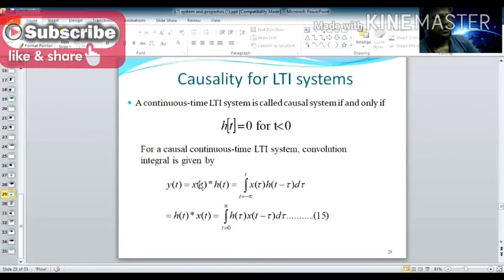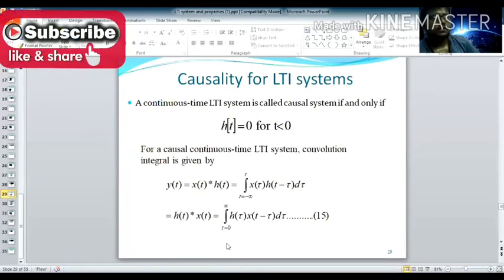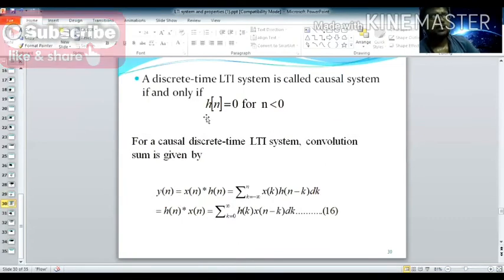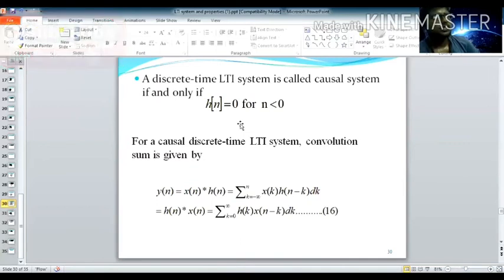Now you have to interchange these two: x of t star h of t. So h of t becomes h of tau, and x of t becomes x of t minus tau. Now your equation becomes this for continuous time. For discrete time, only the notation changes. Here h of n equal to 0 for n less than 0. If it satisfies this condition, then the given system is said to be a causal system.